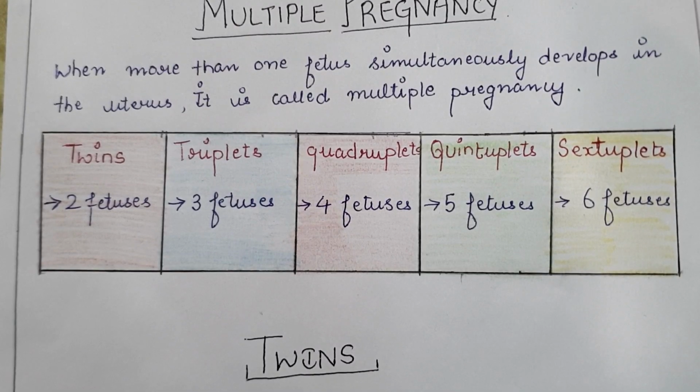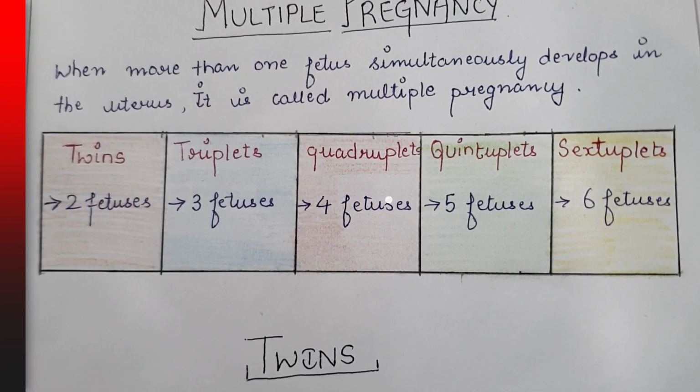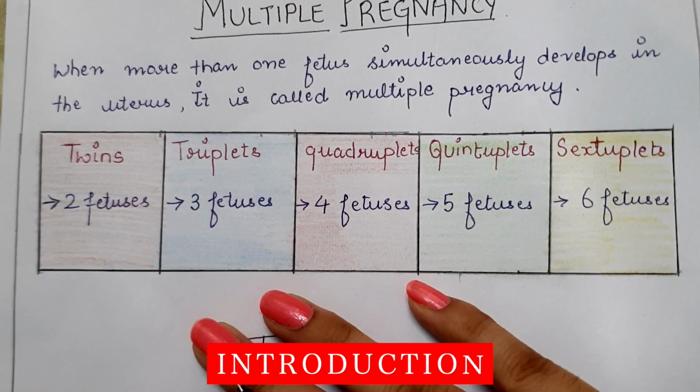Hello my dear students. Today in this video I will discuss one of the common types of multiple pregnancy, which is known as twins, in detail, such as its definition, types, incidence, etiology, diagnosis, complications and its management. So first of all, a little bit of introduction about multiple pregnancy.